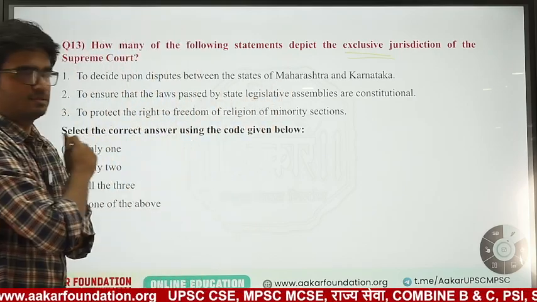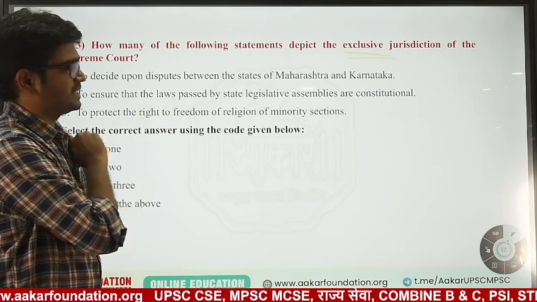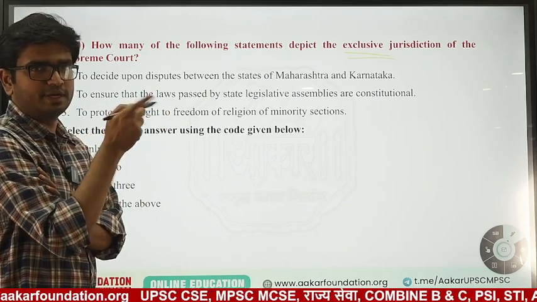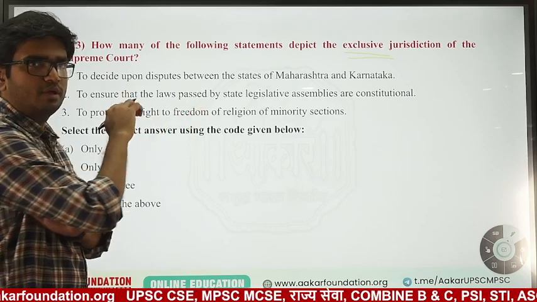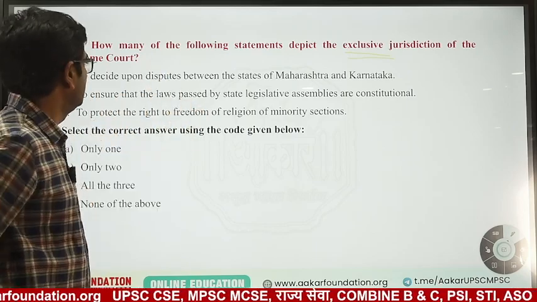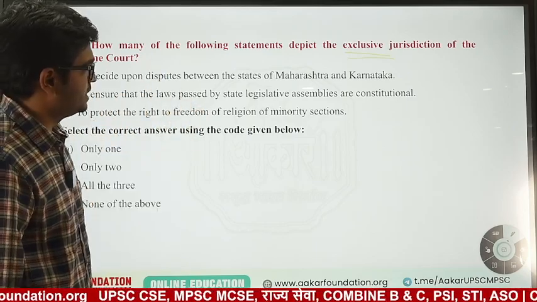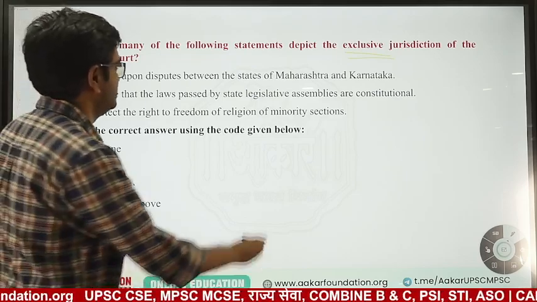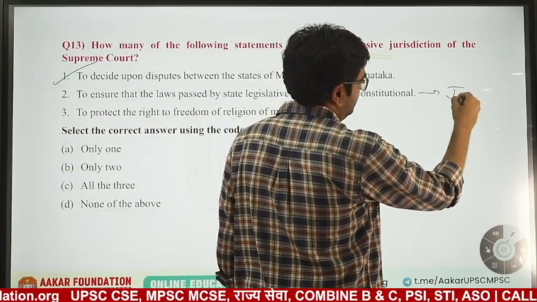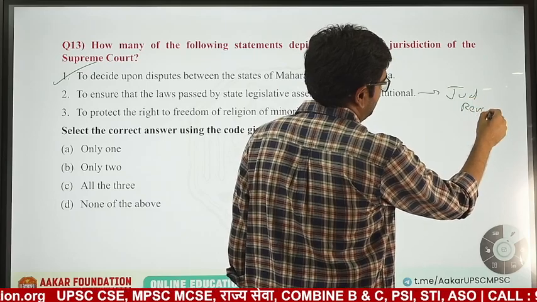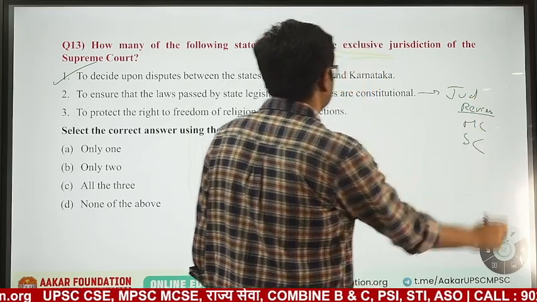In which of the following cases? To decide upon dispute between Maharashtra and Karnataka, I have already told you, between two states, it's the original jurisdiction of Supreme Court. So this is correct. To ensure that laws passed by state legislative assemblies are constitutional, this is talking about judicial review. Judicial review can go to High Court as well as Supreme Court. So this is not the condition.